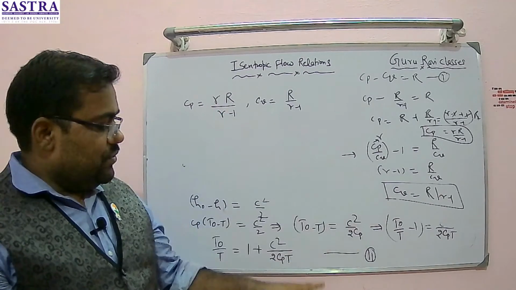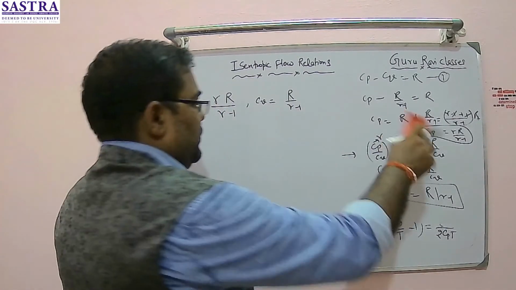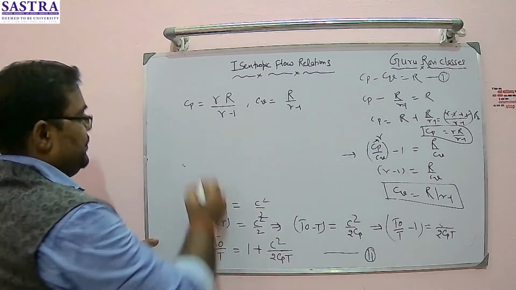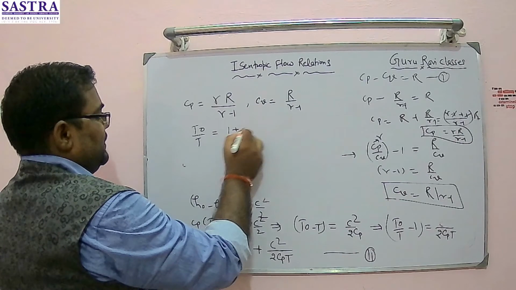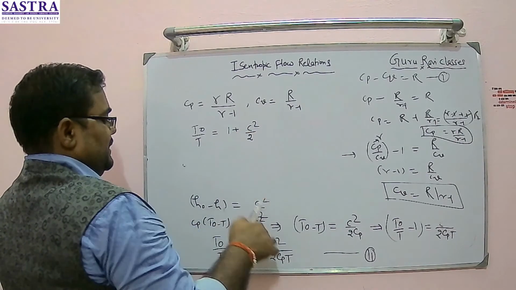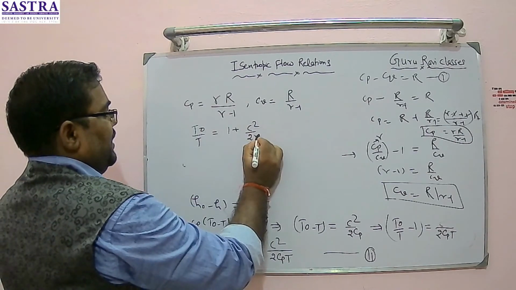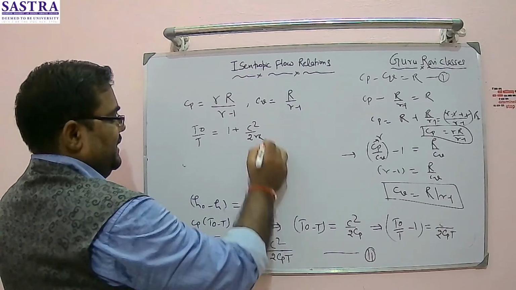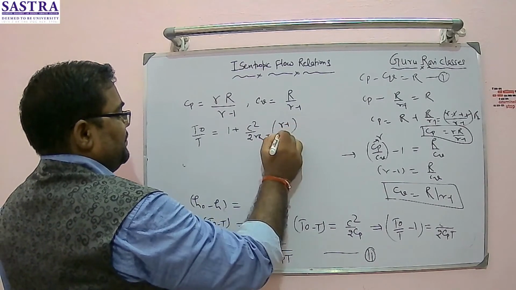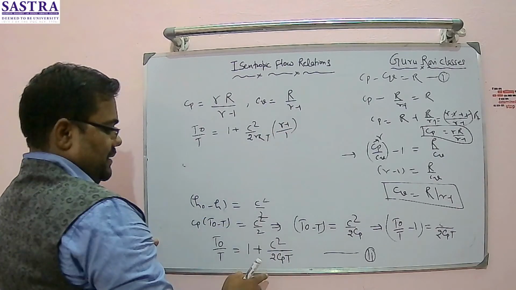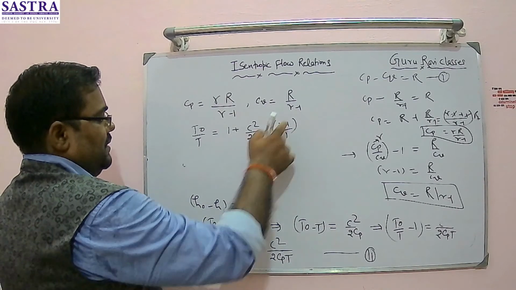So Cp you can substitute here, right? This you can note down. So I am substituting here. T naught by T is equal to 1 plus C square by 2, and Cp is gamma R upon gamma minus 1, right? So gamma R I have taken, and T I will multiply, and the bracket gamma minus 1 is coming up, right? Divided by 1, something, gamma R, gamma minus 1.